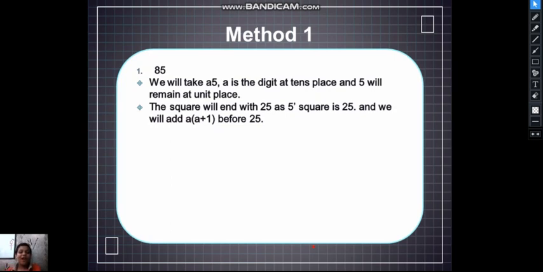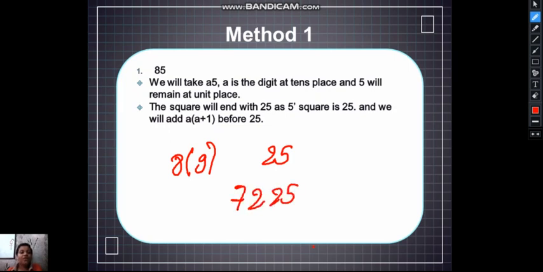The square would end with 25, as 5 square is 25, and we will add a into a plus 1 before 25. Let's check this with the example 85. A is equal to 8. We add 25 here, and before it we add 8 into 9, that is 72. The square of 85 would be 7225.